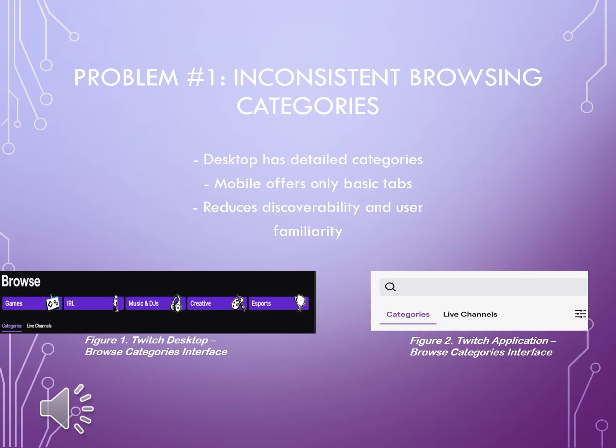Thank you, Otto. The first issue we uncovered deals with how users browse content. On the desktop version, as seen in Figure 1, Twitch offers a variety of categories such as games, music, and IRL, which guide users through different content paths. However, in Figure 2, in the mobile app, these categories are missing. Users will only see a generic categories tab, which limits discovery and breaks interface expectations. This disparity violates the heuristic of consistency and standards and negatively impacts user engagement, especially for those accustomed to the desktop layout. So let's talk about how this can be fixed.